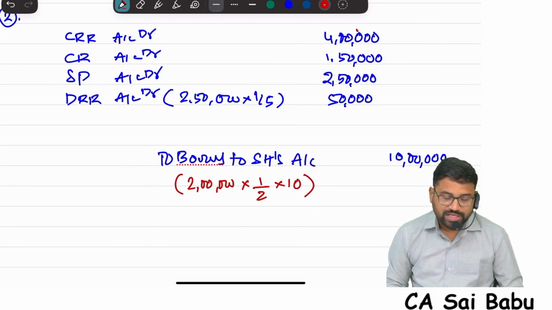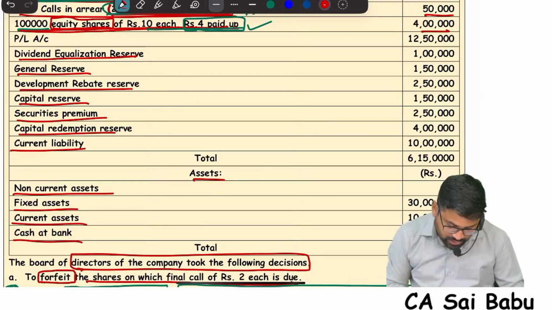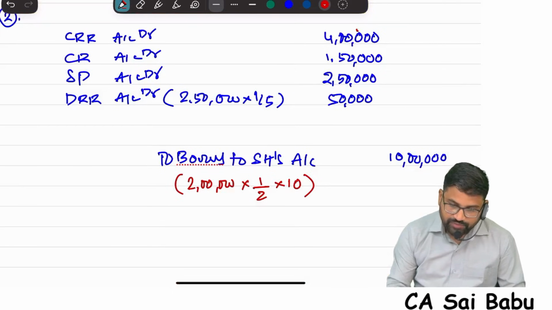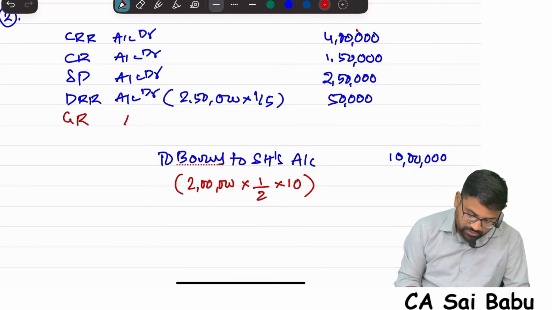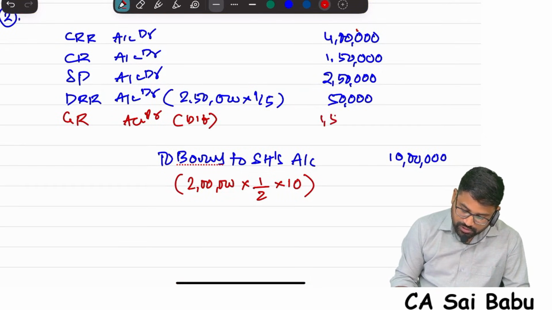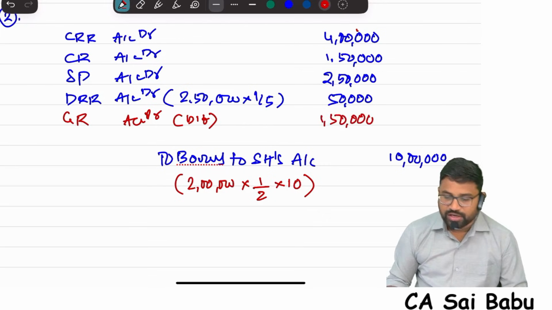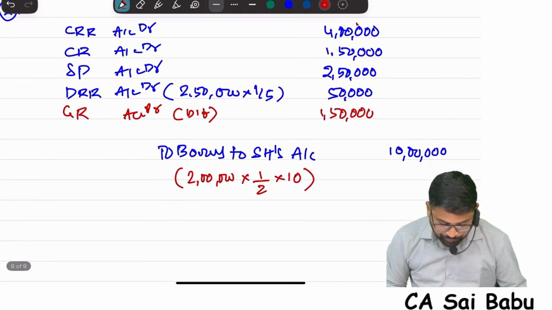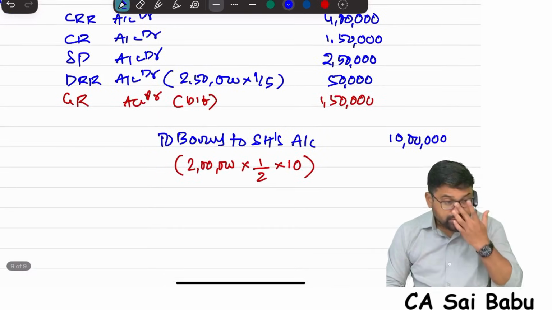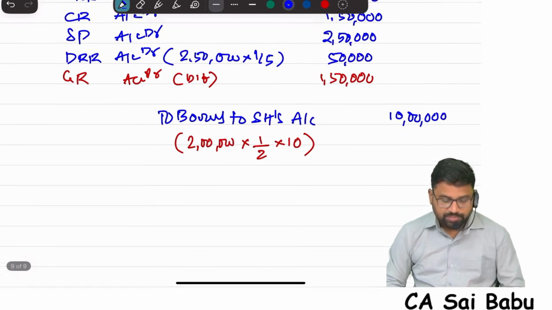So still how much I required? 1,50,000. General reserve is there, na? 1,50,000, use it. So general reserve account, it's a balancing figure, 1,50,000. Now exactly it is sufficient. No need to use from P&L account. Correct? So that's it. So reserves and surplus to bonus to shareholders.